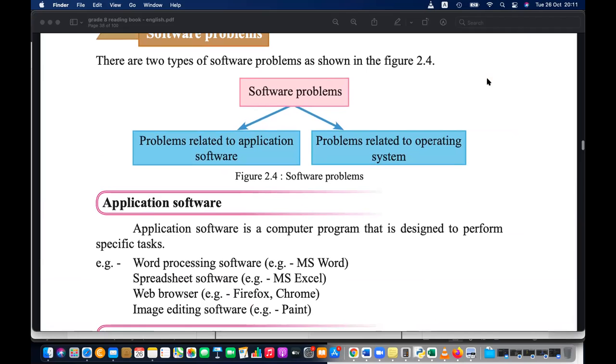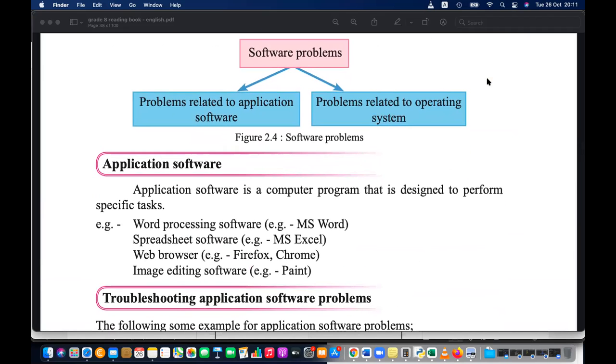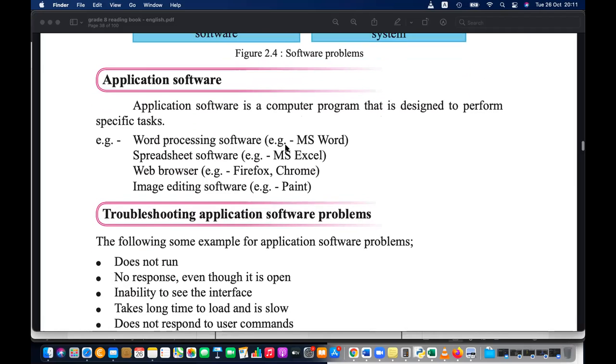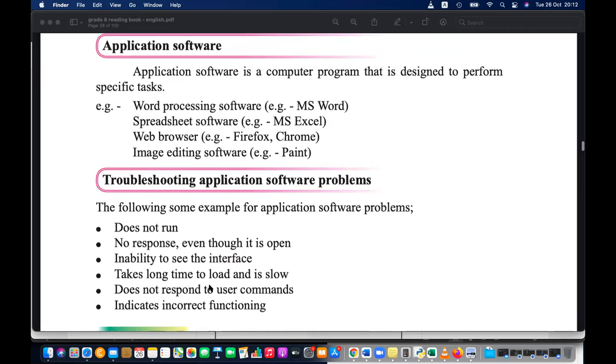Okay, so the other thing is software errors. Unlike hardware errors, software errors are very common. The software may not work, not run, or be running but not responsive or very slow. It may not respond to our commands, or not load the user interface. So these are the problems. What are the issues actually? Why are these problems coming?